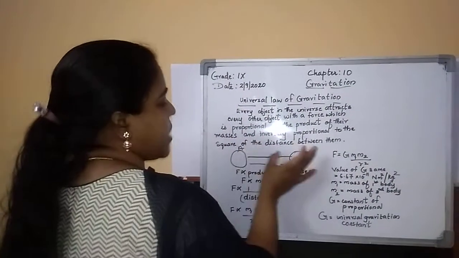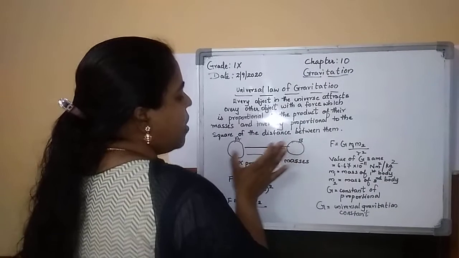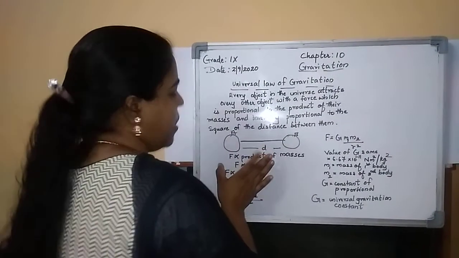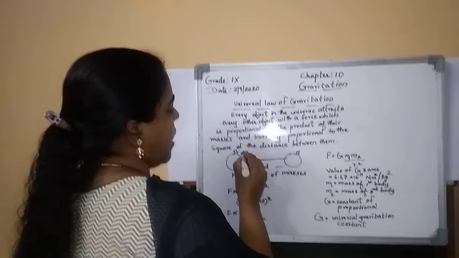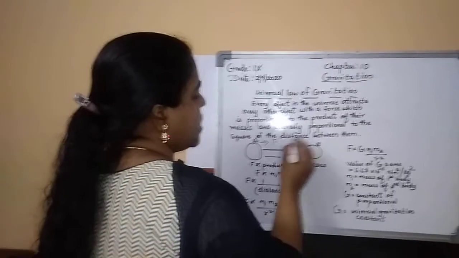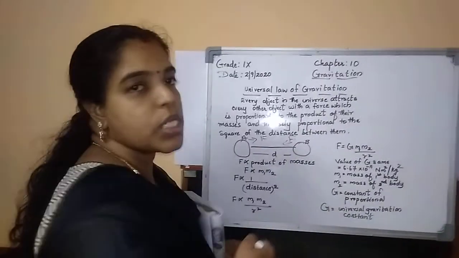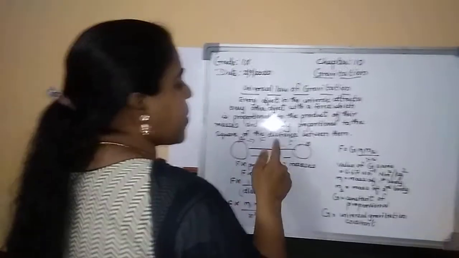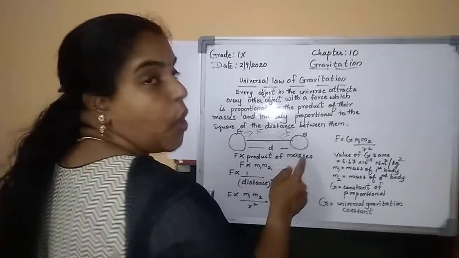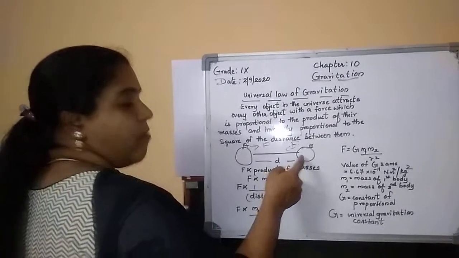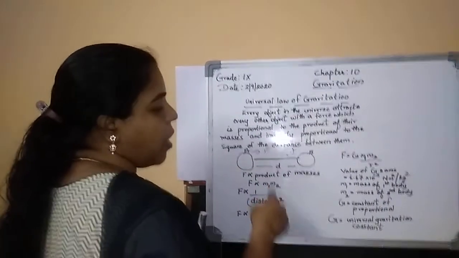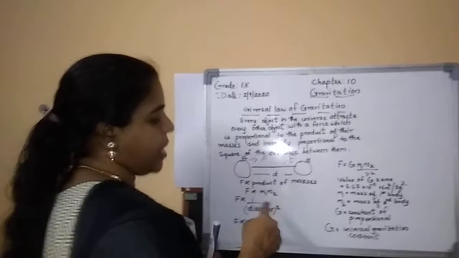Suppose these are two masses A and B, and the distance between them is D. If I apply the force here, these two forces are directly proportional to the product of the masses, which means F is directly proportional to M1 and M2, and inversely proportional to the square of the distance between them.